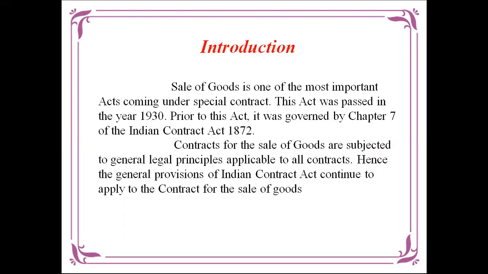Sale of Goods Act is one of the most important acts coming under special contracts. The act was passed in the year 1930. The prior act, which we have studied in chapter 7, was the Indian Contract Act 1872. Contracts for the sale of goods are subject to general legal principles applicable to all contracts. Hence, the Indian Contract Act continues to apply to contracts of sale of goods. That is, the Sale of Goods Act concerns goods that have been sold to someone else, and the Indian Contract Act provides the continuing basis for it. The Negotiable Instruments Act was passed in 1881, which was studied in the last chapter.